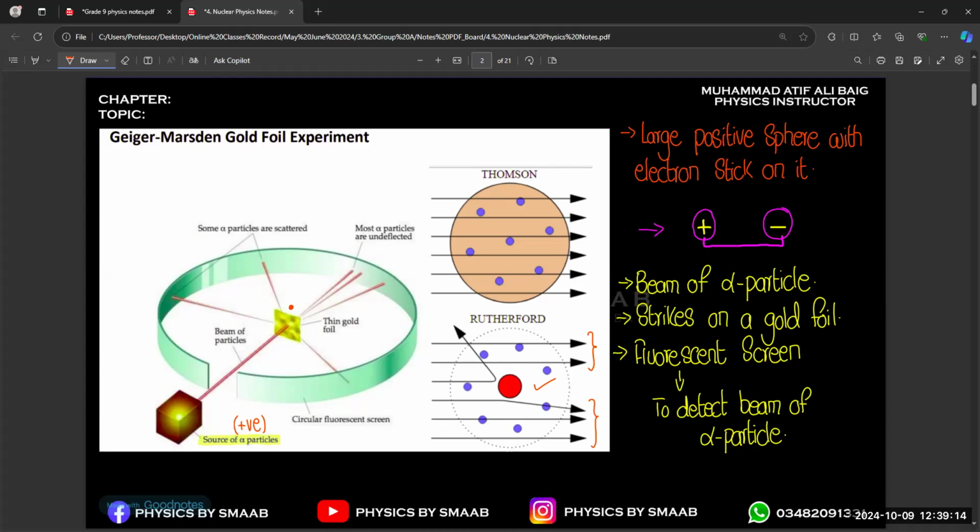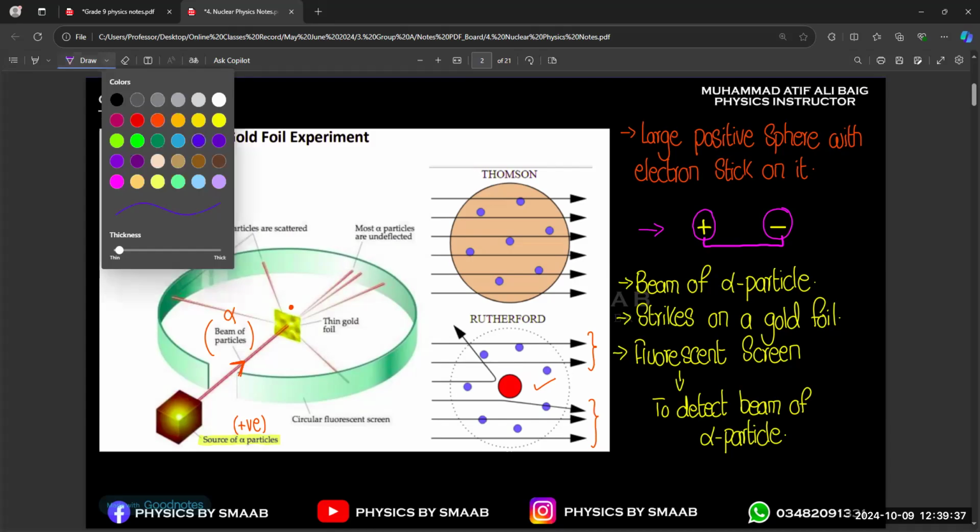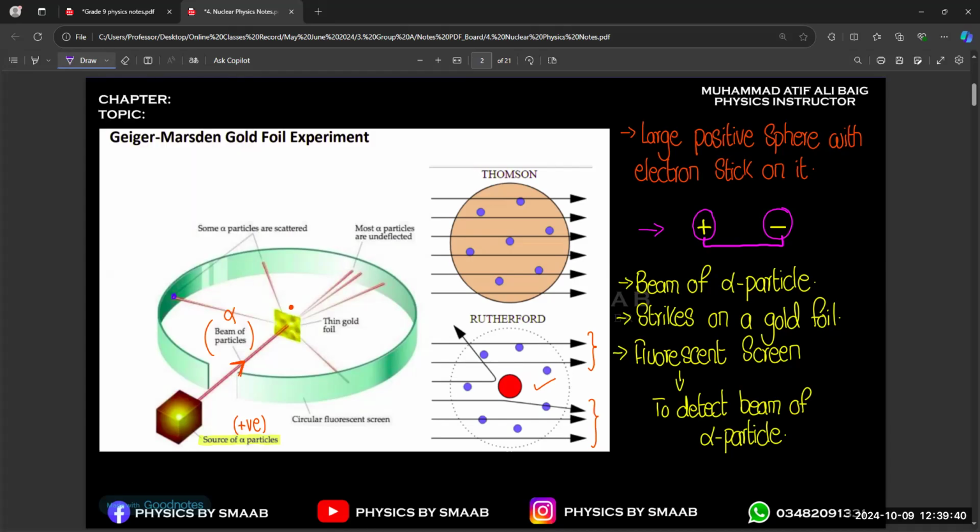So alpha particles are also positive particles, and you can see many alpha particles are moving towards the gold foil. You can see it is mentioned beam of particles. So a beam of alpha particles is moving towards the gold foil. And after passing through the gold foil, you can see there are different observations. One over here, and some rays are striking this point, some at this point, some at this point. So you can see they scattered in different directions.